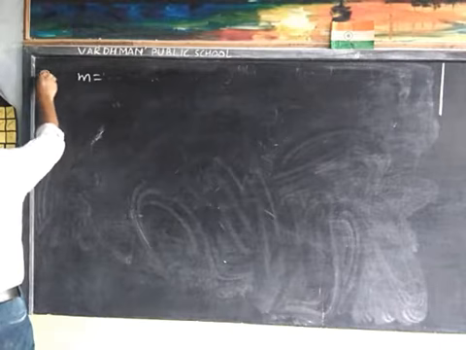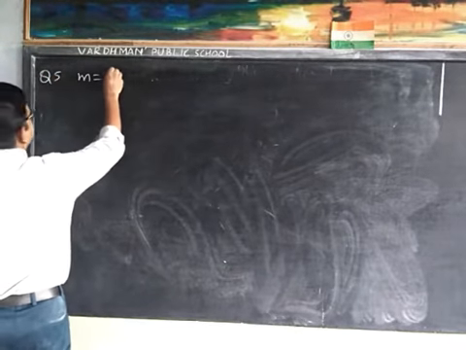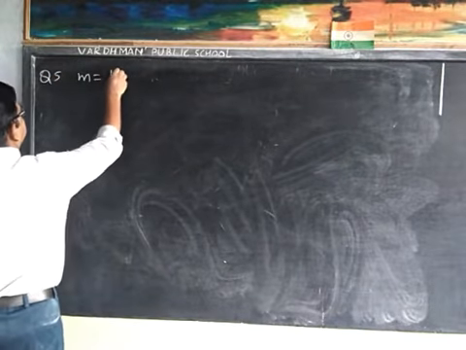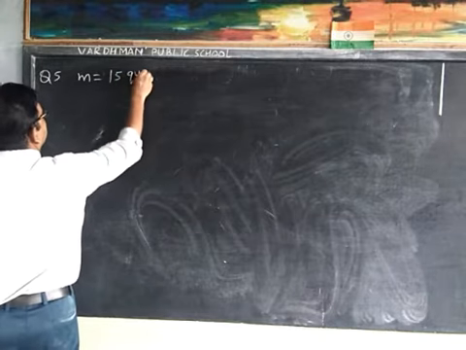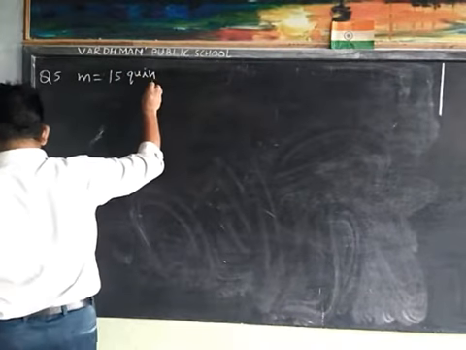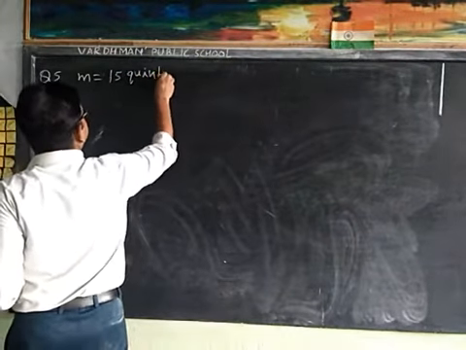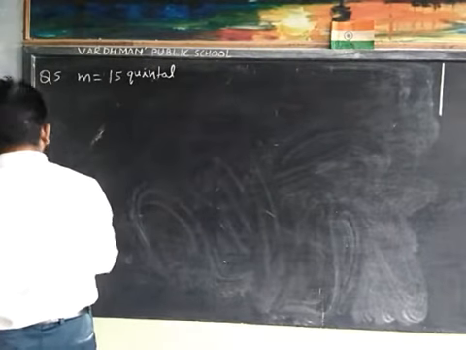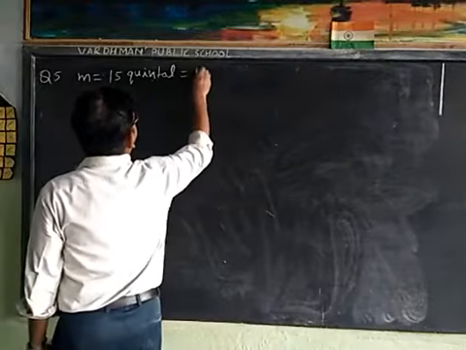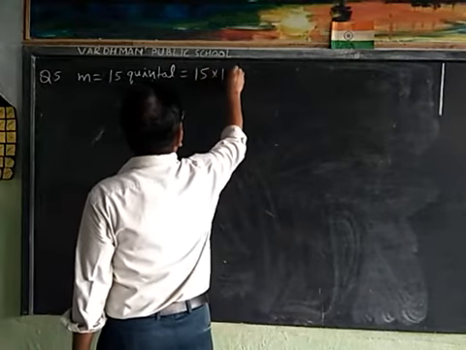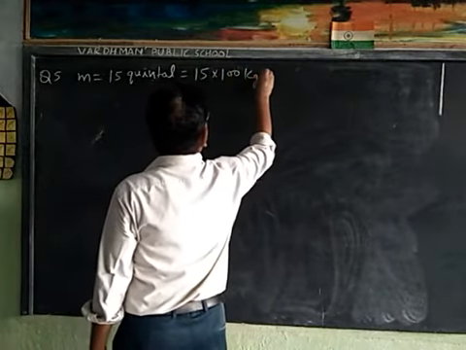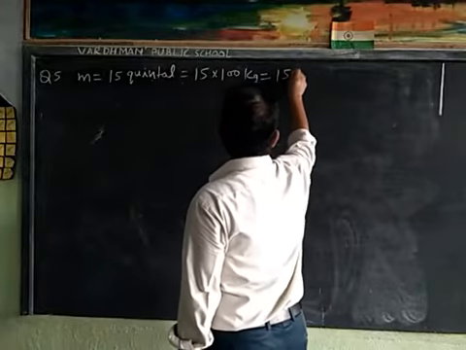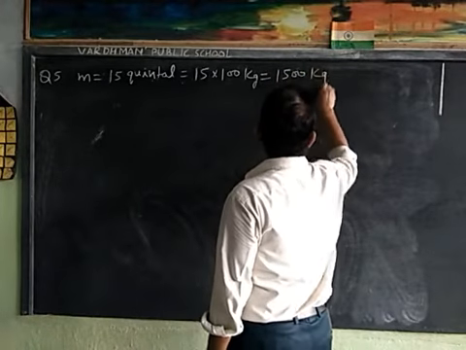This is question number 5. Mass is 15 quintal, that is 15 × 100 kilograms, that is 1500 kilograms.